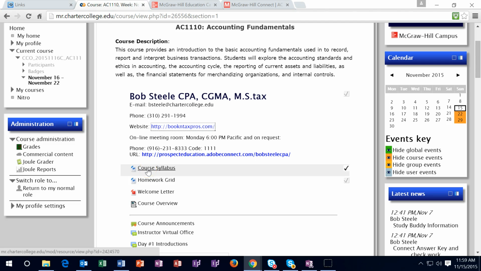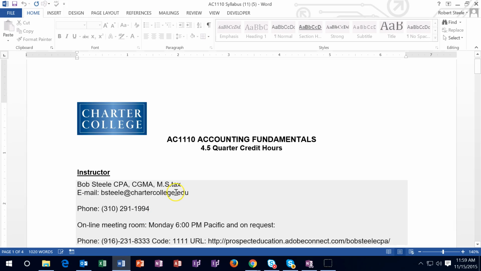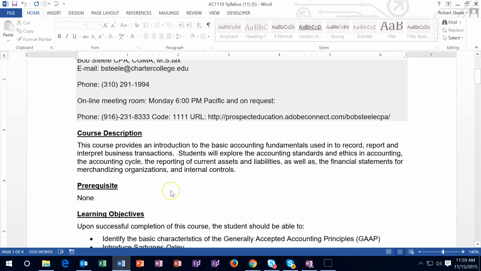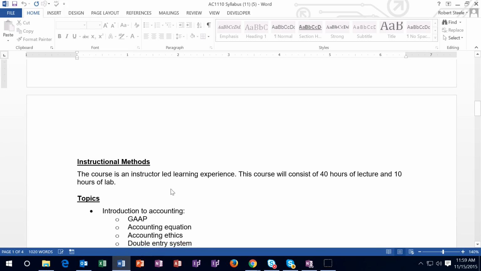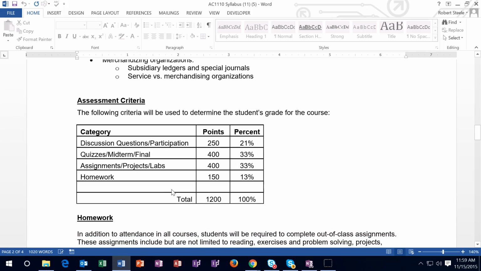We have the syllabi, which will be here. So if you open up the syllabi, you've got the same contact information. Course description, it's going to be an introduction to the accounting classes. I do want to scroll down here and touch on the grading criteria. Note that the discussions are 21%, quizzes 33, assignments 33, homework 13.